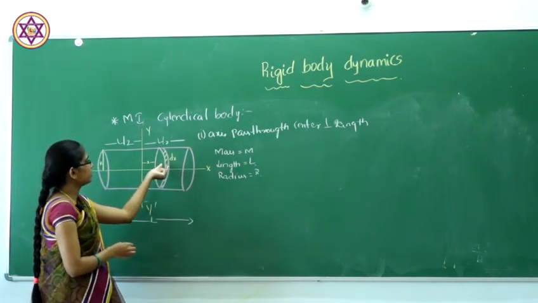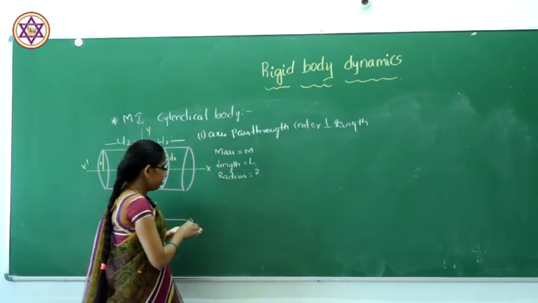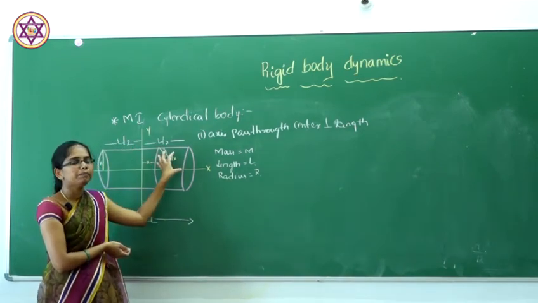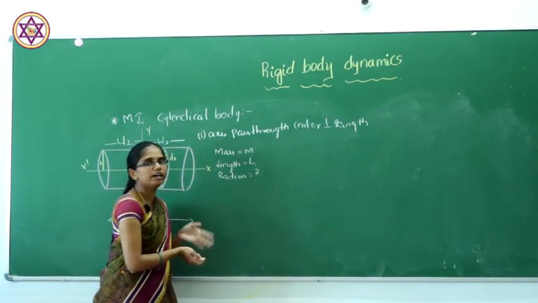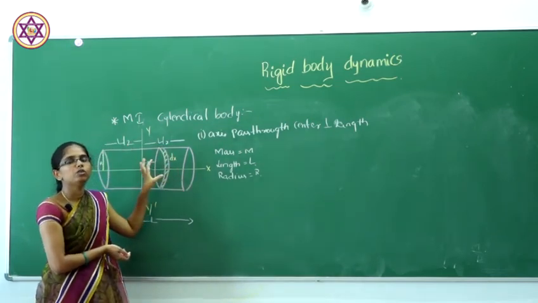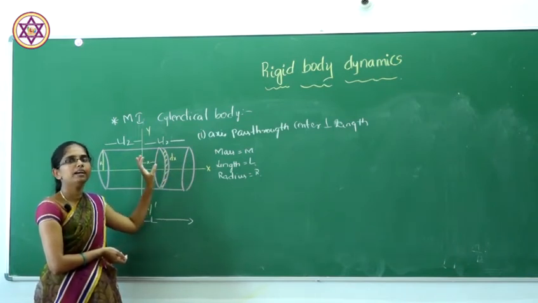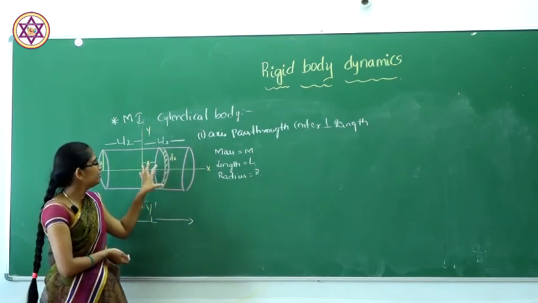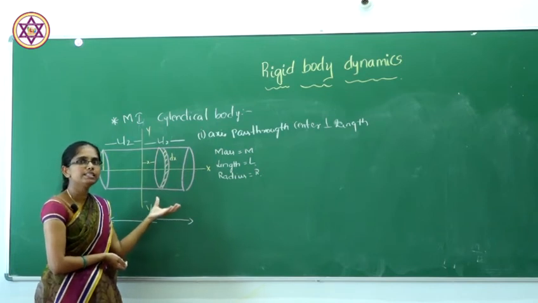This is the small circular disc on the cylinder. The area of that will be pi r square. So the moment of inertia of that will be the sum of two parts: one along the diameter and the normal moment of inertia. By summing these two, we get the total moment of inertia of the whole cylinder.